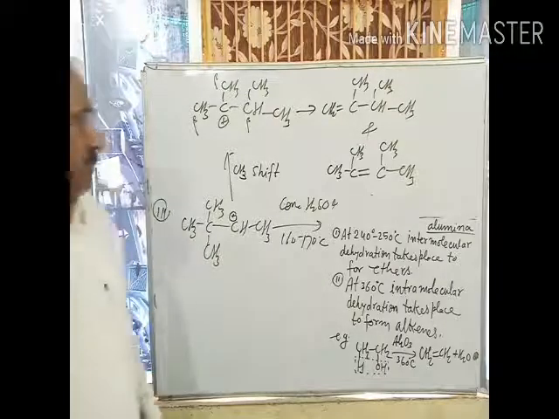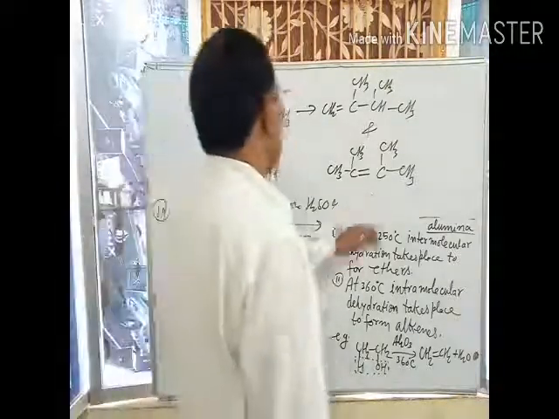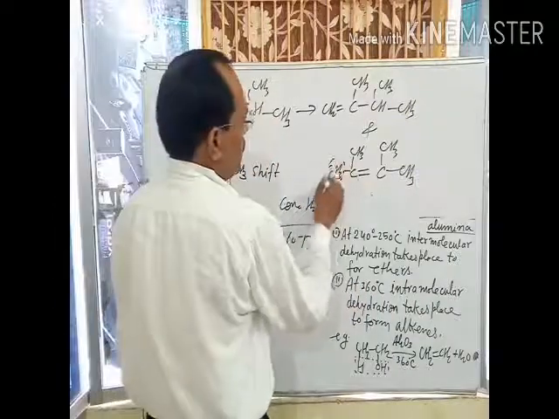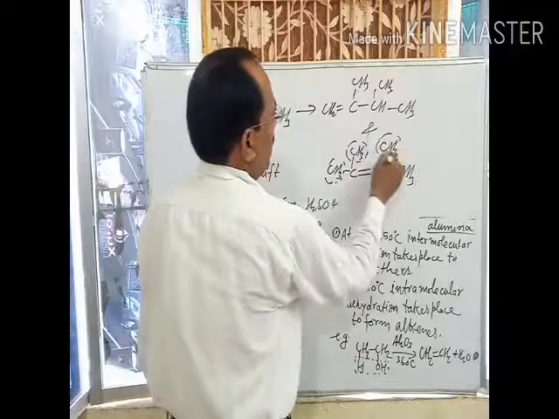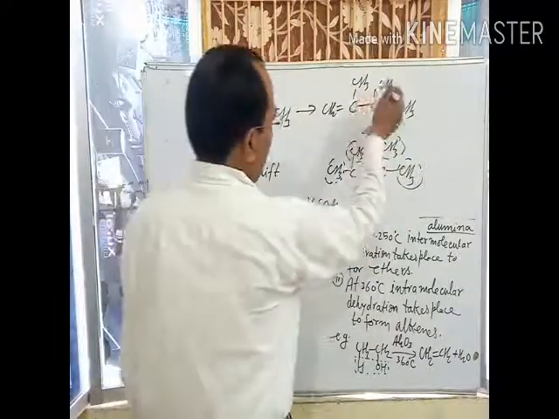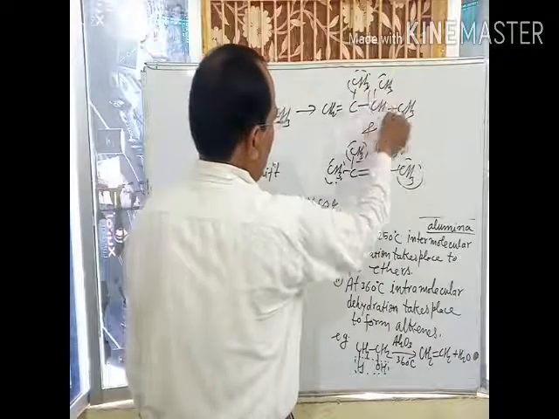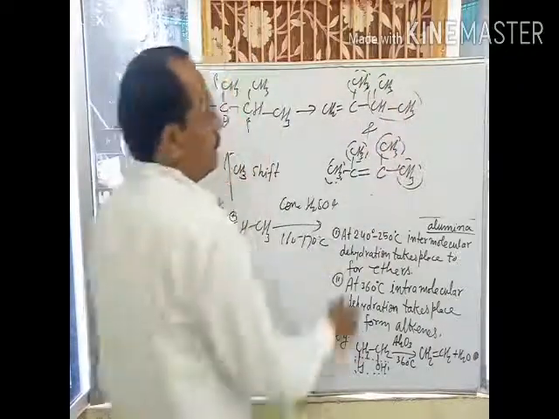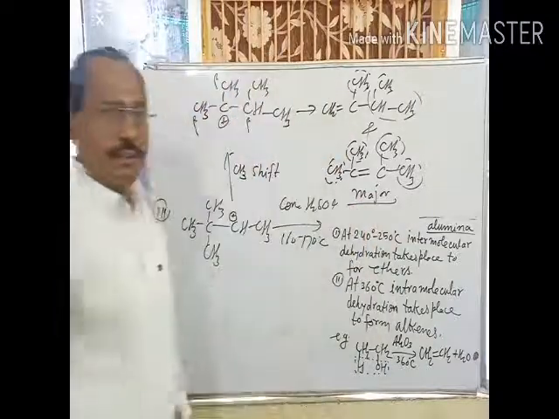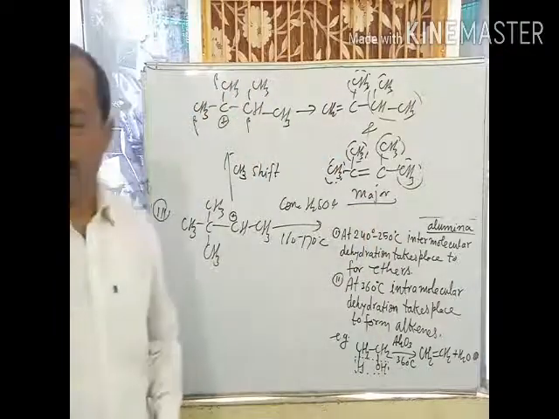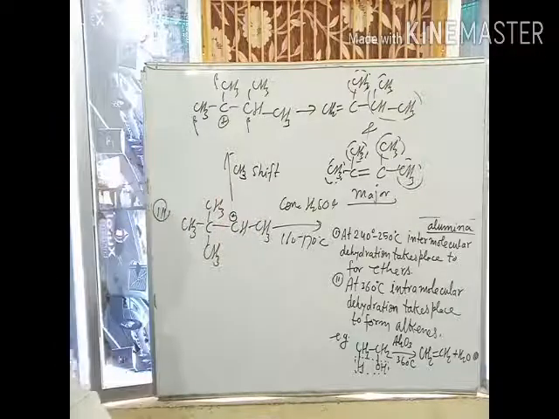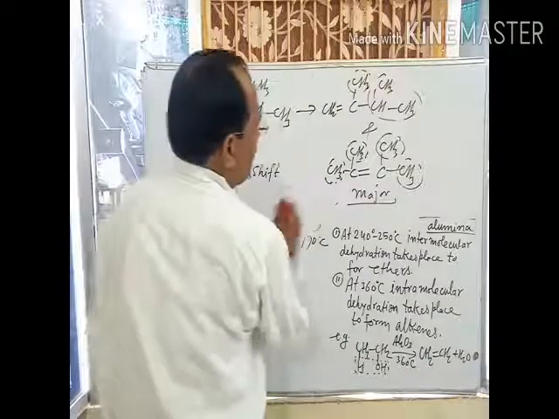According to Saytzeff's rule, which one is the major product? The number of alkyl groups in this alkene is a total of 4 alkyl groups, and in this case only 2 alkyl groups. Okay, that's why this is the major product and this one is the minor product. Okay, this is the mechanism of dehydration of alcohol to form alkene.